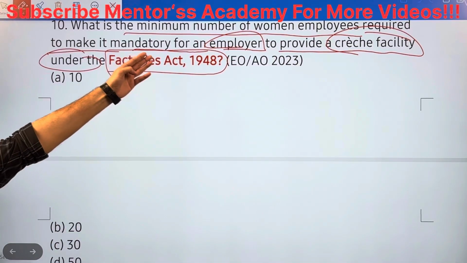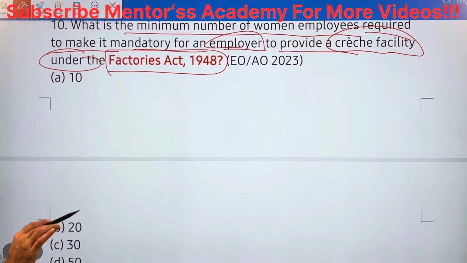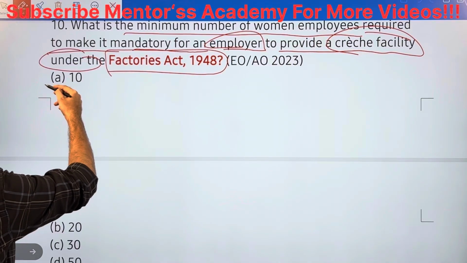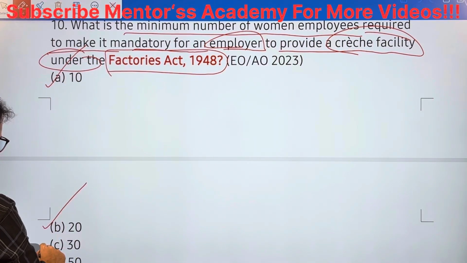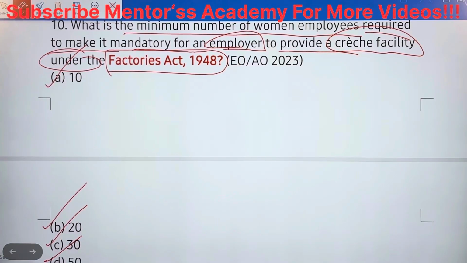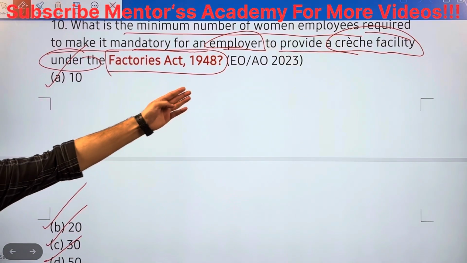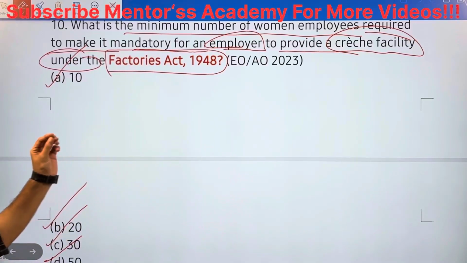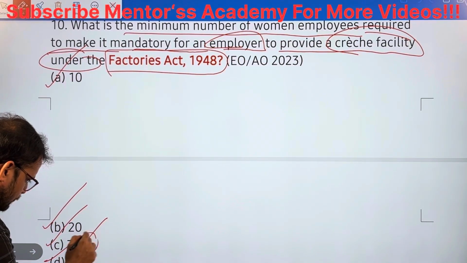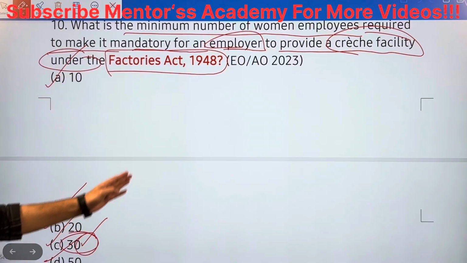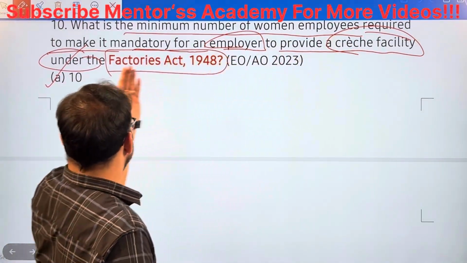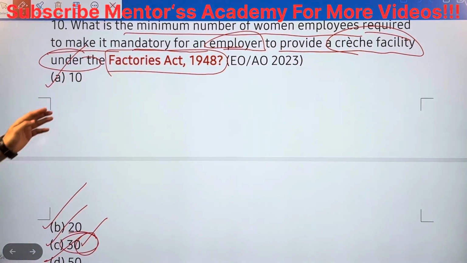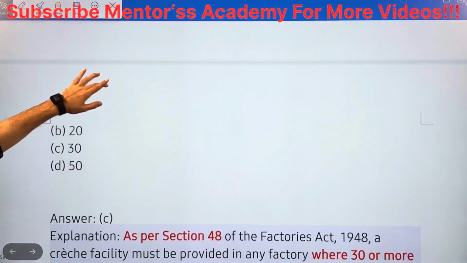How many women employees, minimum number, is being asked. A, first one 10, second one 20, 30 and 50. Please pause and attempt. We'll discuss. In the Factories Act 1948 the minimum is 30. Thirty or more women employees are required to establish a creche facility under the Factories Act, in any company or industry. So 30.